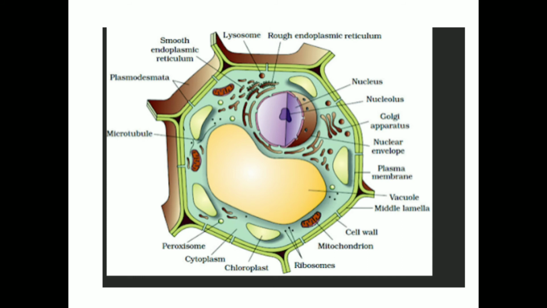Mitochondria are also shown here. The structure of mitochondria, and the small bodies present here are called ribosomes, which are the unit of protein synthesis. Then these are the peroxisomes. Peroxisome is not included under the endomembrane system. Mitochondria and chloroplast are also not included under the endomembrane system.